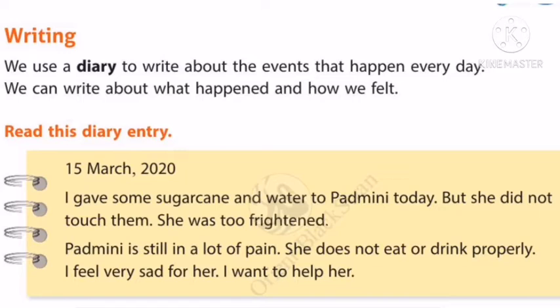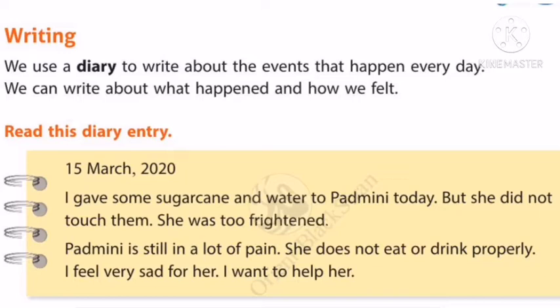She used I. I gave some sugar cane and water to Padmini today, but she did not touch them. She was too frightened. So this is the first incident that happened when Amma saw Padmini. Yes, she gave some sugarcane and water in the morning, but Padmini did not eat them. Then Padmini is still in a lot of pain.